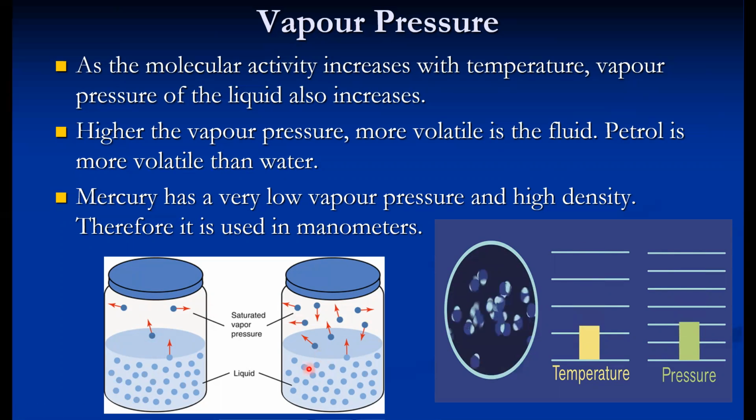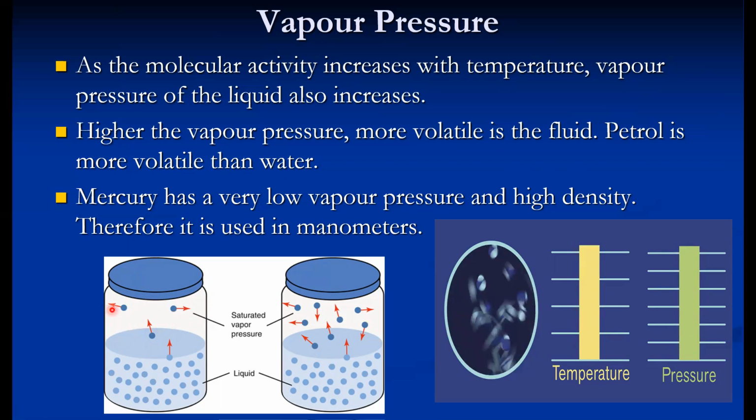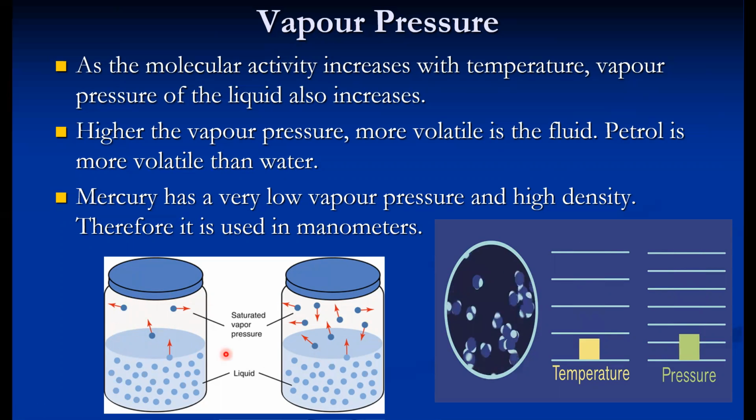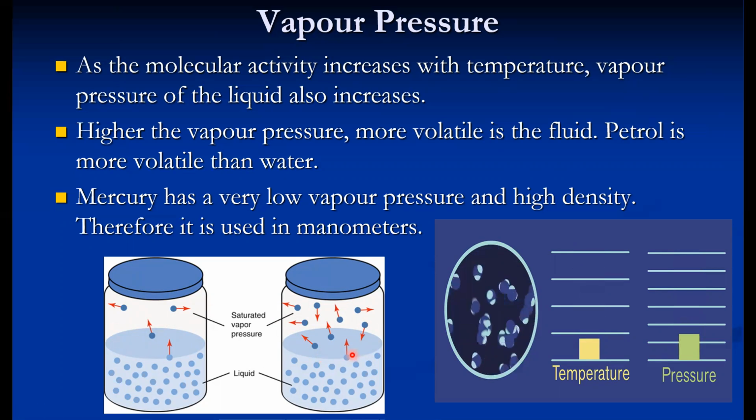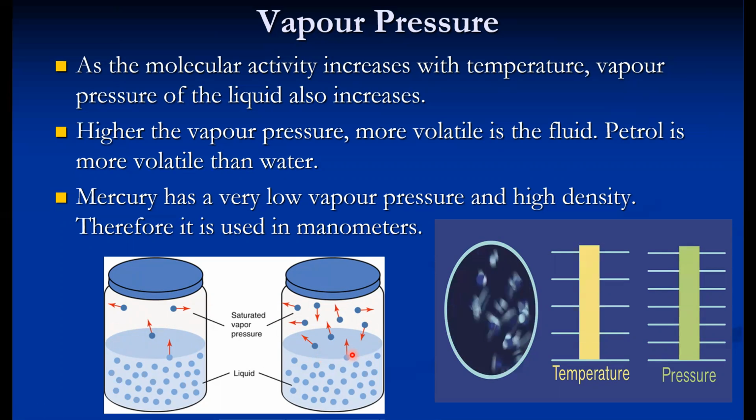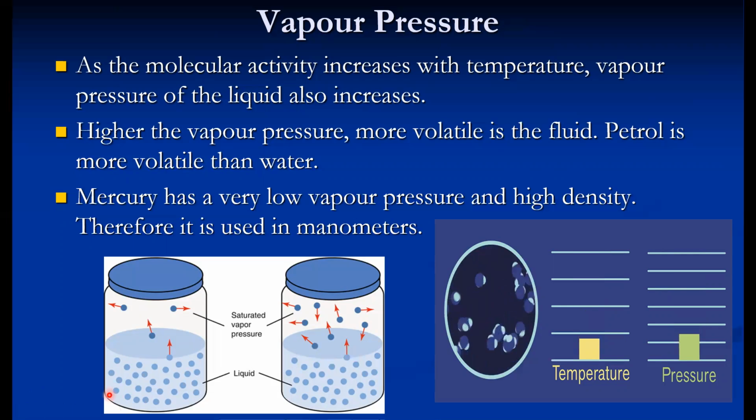You can see from this picture also, this fluid has a very low vapor pressure because only three molecules are present here. On the other hand, here there are more molecules, which means comparatively this fluid has a higher vapor pressure. This way we can compare. In the same fluid, if we go on increasing the temperature, obviously the molecular activity increases and the vapor pressure increases. Vapor pressure increases with temperature as well.